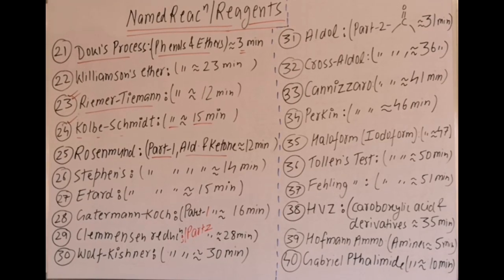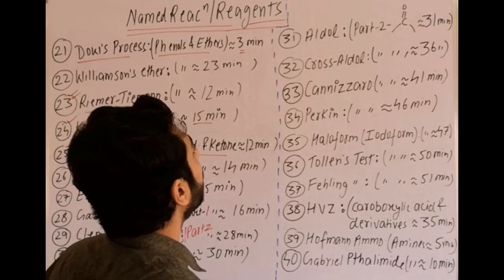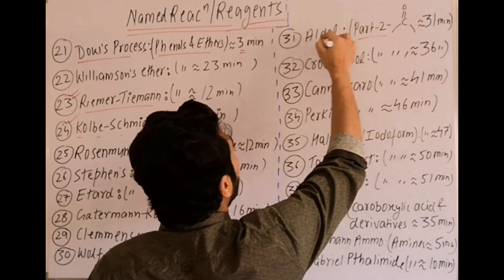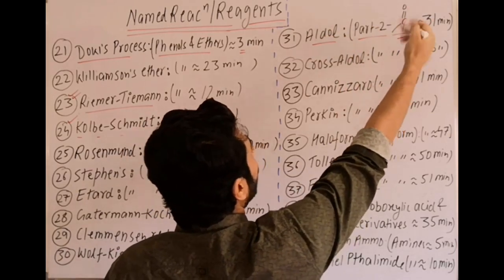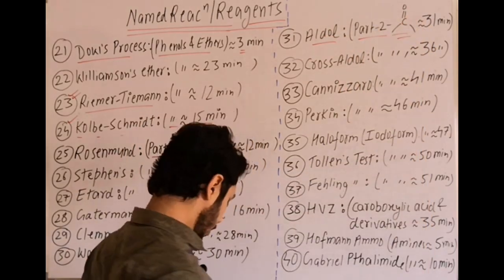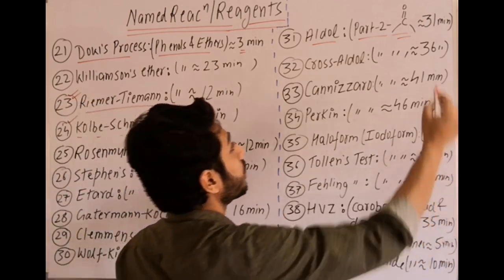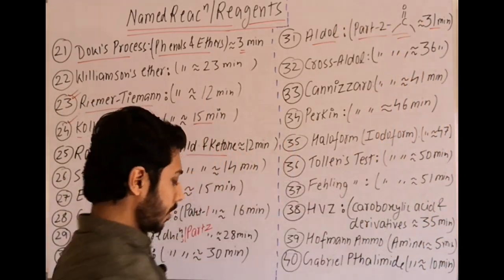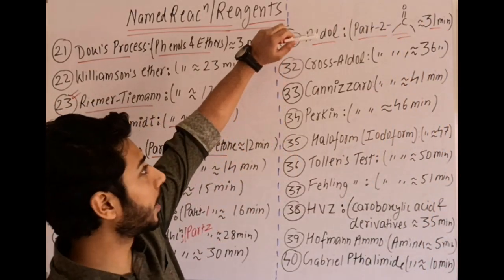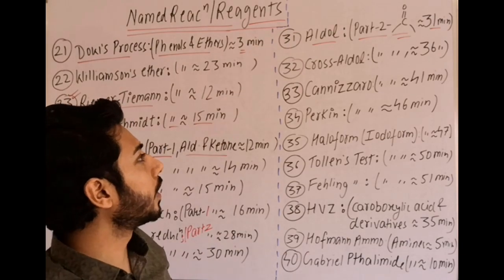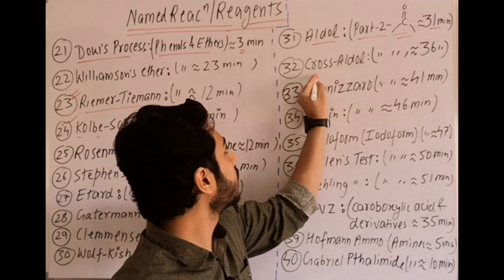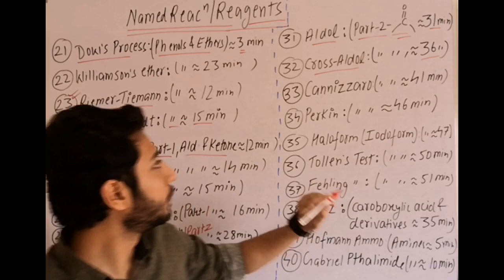Next is aldol condensation, a very important reaction, in part 2 of the aldehydes and ketones video, as I am mentioning in short form here. Part 2, at the 31st minute. Aldol condensation will start from around the 31st minute in that video. Then crossed aldol at the 36th minute in that video.